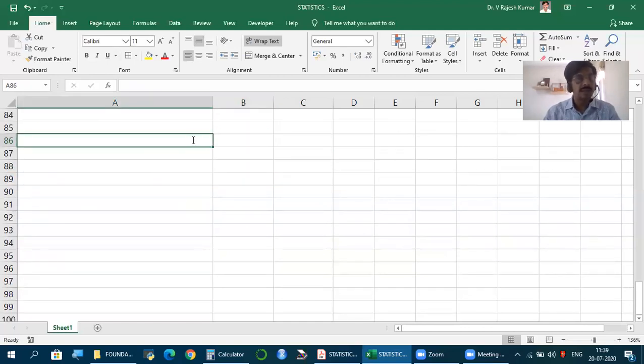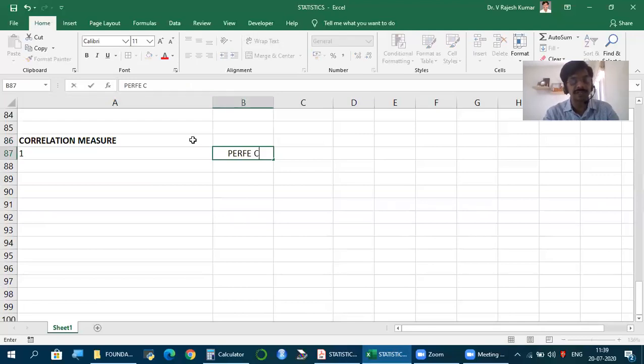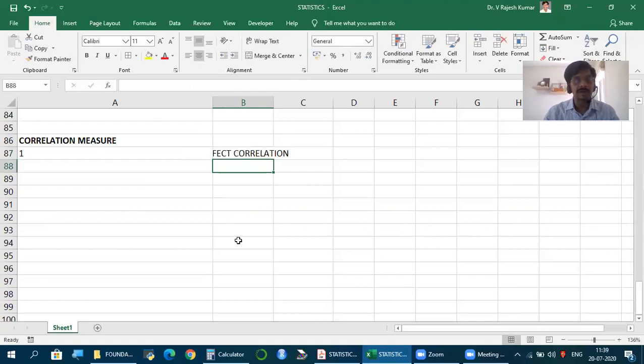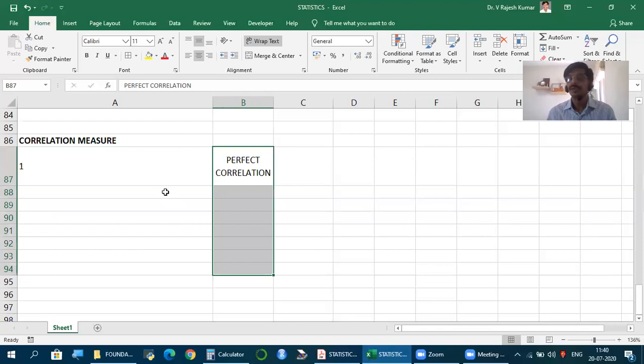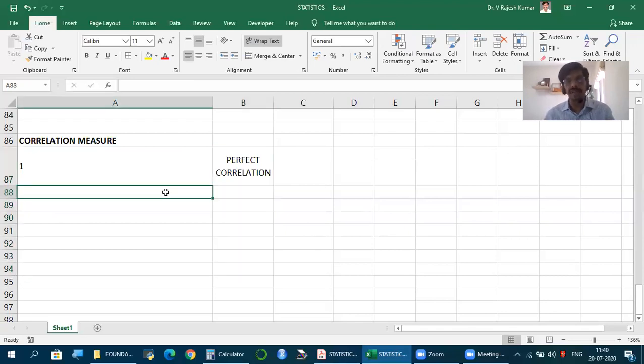But where the correlation is exactly 1, so let's say the correlation measure you get is exactly 1, plus or minus, then we say there is perfect correlation. It could be perfect positive correlation or perfect negative correlation. It means the change is happening proportionately. So if it is +1, we say perfect positive correlation. If it is -1, we say perfect negative correlation.